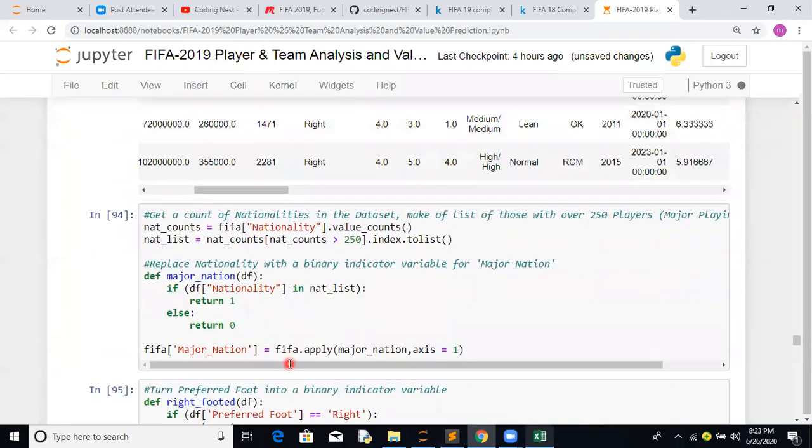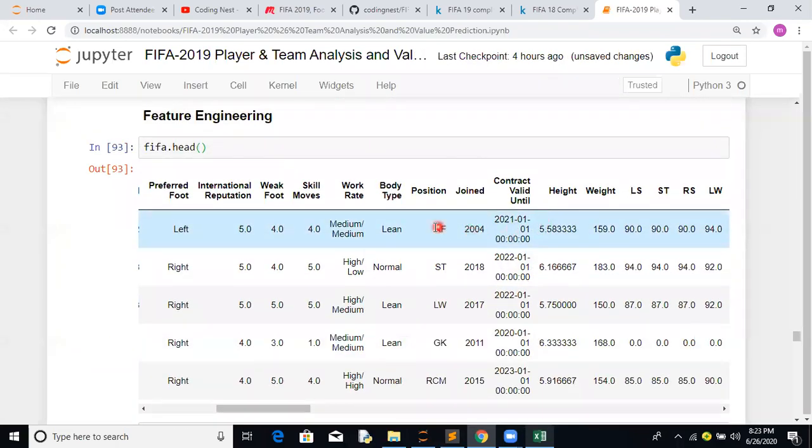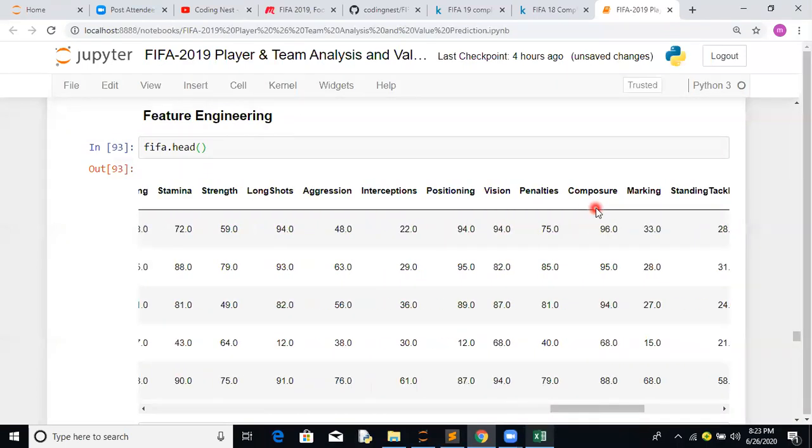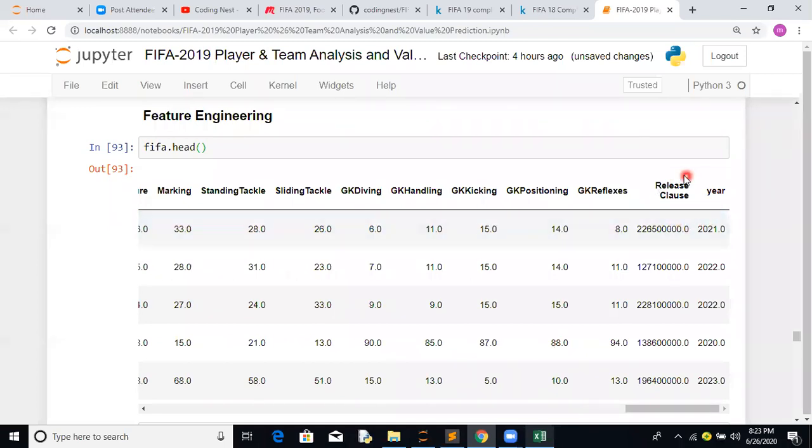Okay, let's see what all things are remaining. Joined we have done, and year of join. This is how we can do the time analysis. Contract valid until, again we can do a date time analysis. Height and weight we have to take into account. These are numerical columns. Release clause is a feature we can drop for calculating the value. Even year we can drop off.